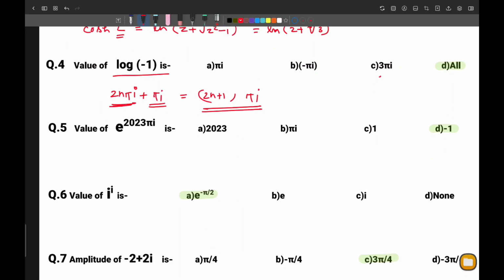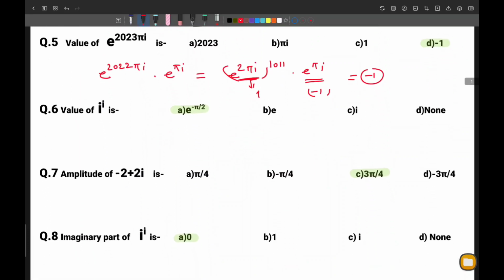Odd multiples means 1 pi I, minus 1 pi I, 3 pi I, all these are correct. Now move on to the next question. E to the power 2023 pi I. First of all, write this as e to the power 2022 pi I into e to the power pi I, and e to the power 2022 pi I can be written as e to the power 2 pi I to the power 1011 into e to the power pi I. Now we know that e to the power 2 pi I is 1 and e to the power pi I is -1, so 1 to the power 1011. So finally we will get -1.